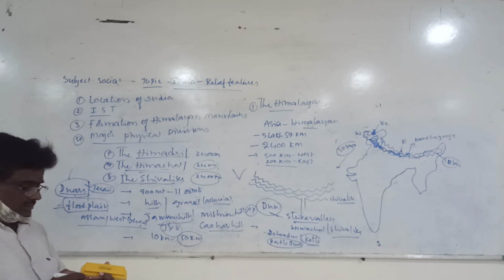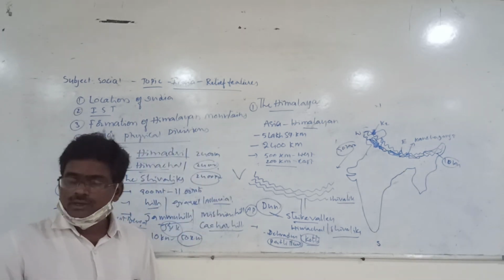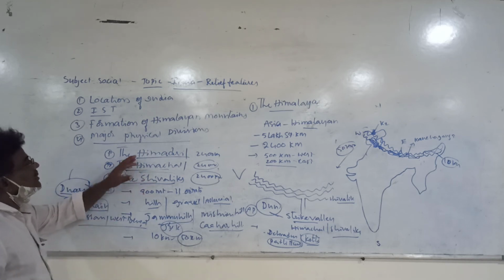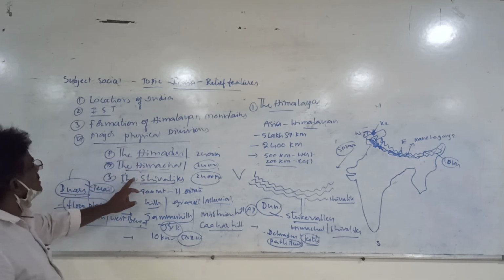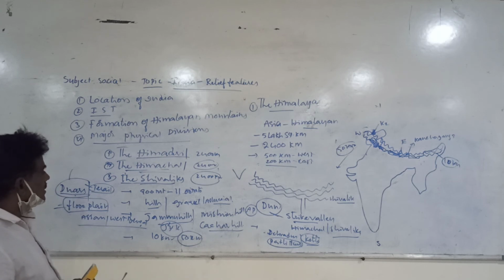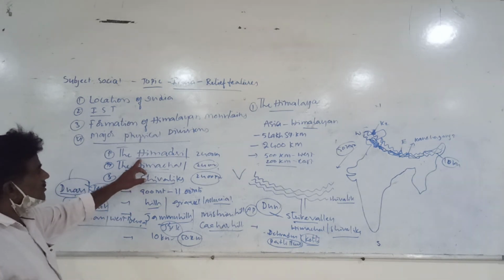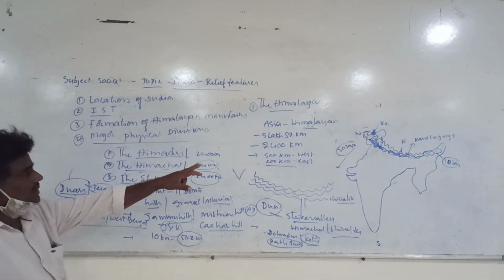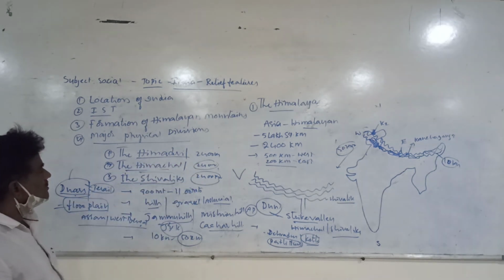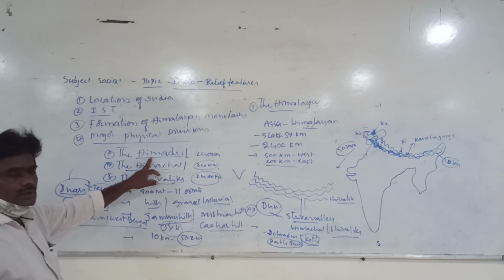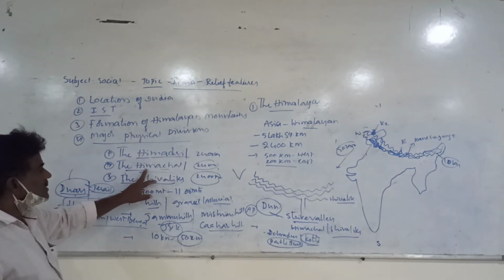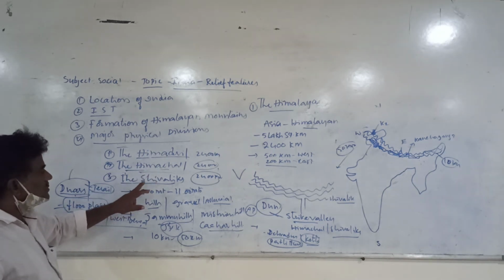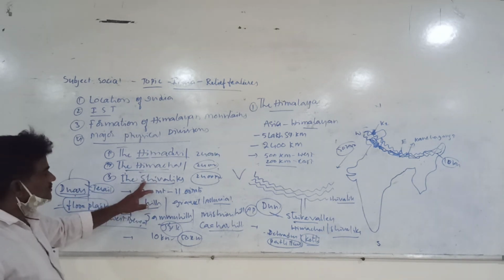And again, just another small area can be taken. The entire Himalayan belt is divided into three parallel ranges: Himadri, Himachal, and Shivaliks. Himadri, the highest mountains, are the inner Himalayas, the Great Himalayas, and their width and height are given. Himadri's average height is 6,100 meters, Himachal's average height is 3,500 to 4,500 meters, and Shivaliks is 900 to 1,100 meters.